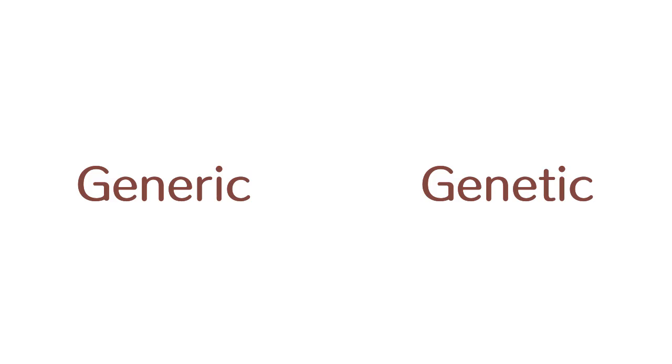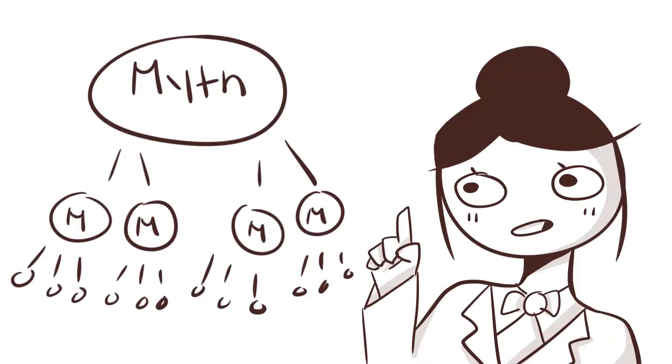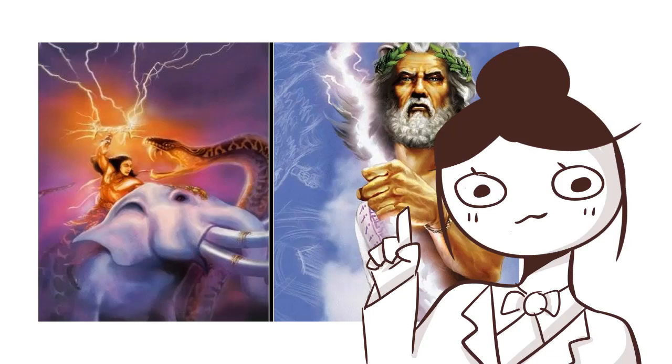There are also 2 types of relationships between myths: generic and genetic. Generic relationships are a result from similarities of reactions to common features. Genetic relationships occur in myths, but they descend from a common myth. So basically, they are different versions of one myth. An example of a generic relationship would be Zeus and Indra.